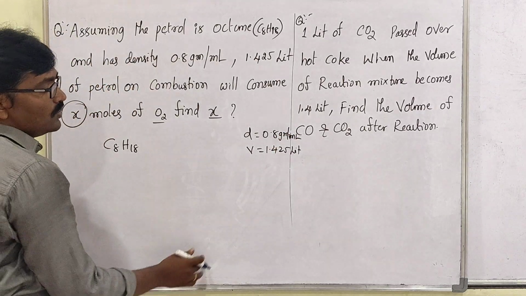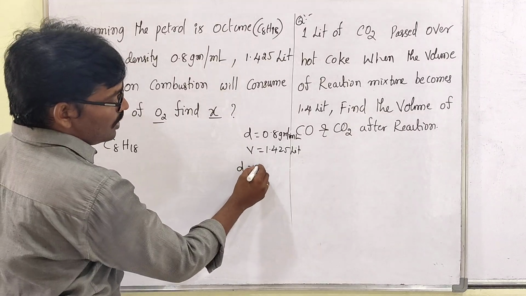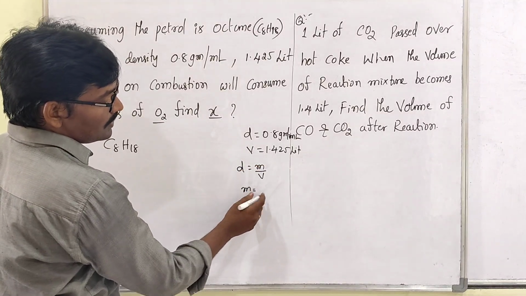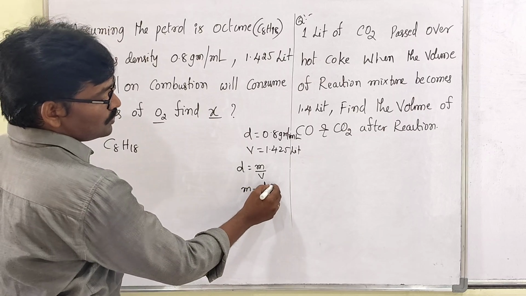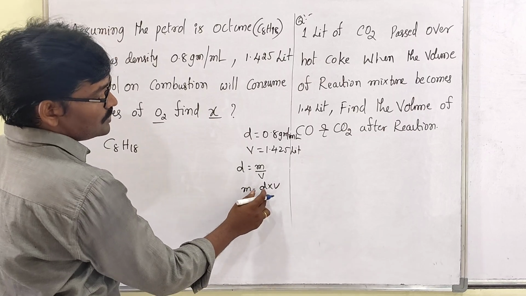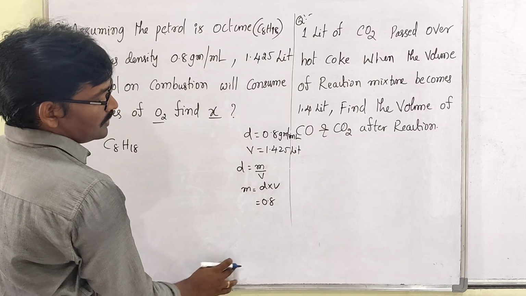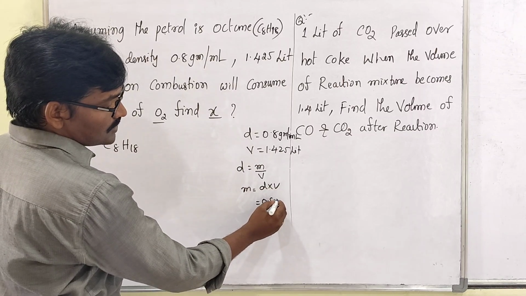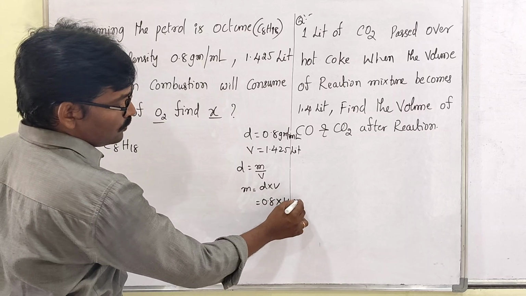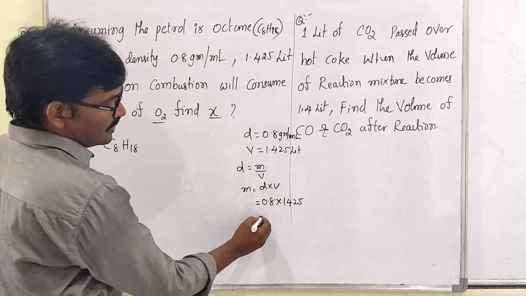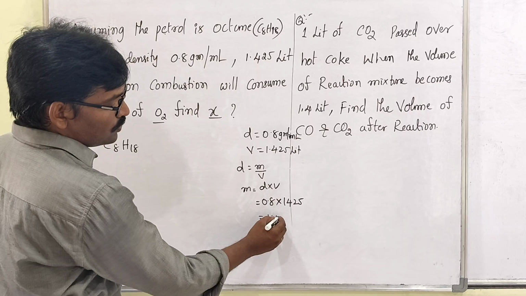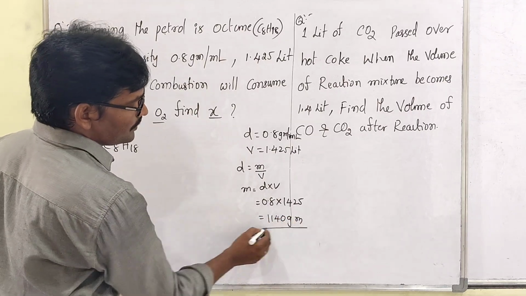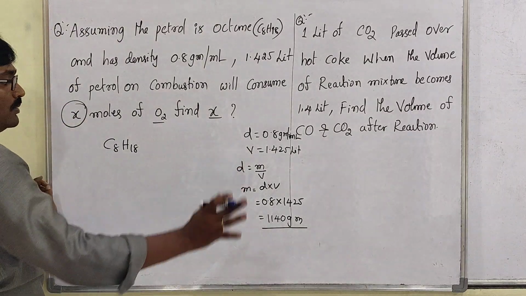Now density equals mass divided by volume, right? Then to get mass, we take density into volume. So density 0.8, converting the volume to milliliters, multiplied with 1425 milliliters, you can get 1140 grams. This many grams of octane will be there.